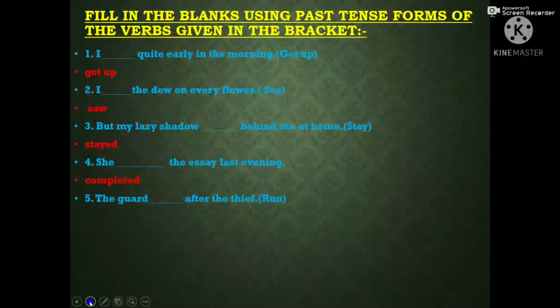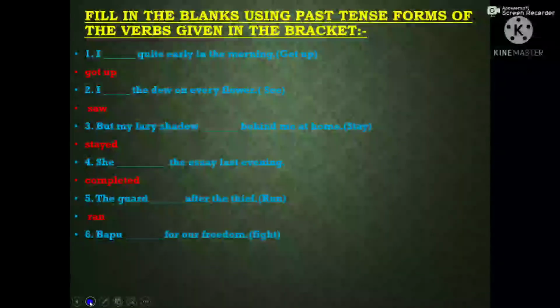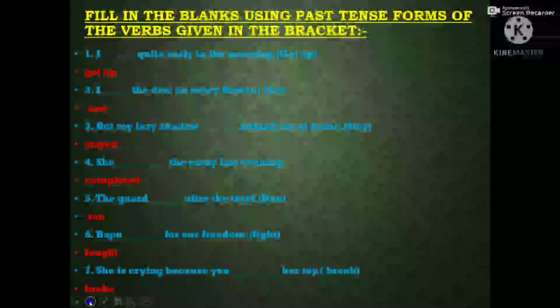Next, the guard dash after the thief. The verb in the bracket is run, so the past tense of run is ran. So the guard ran after the thief. Then Bapu dash for our freedom. Here the verb in the bracket is fight. The past tense of fight is fought. So Bapu fought for our freedom. Next one, she is crying because you dash her toy. The verb in the bracket is break. The past tense of break is broke. So the answer will be she is crying because you broke her toy.